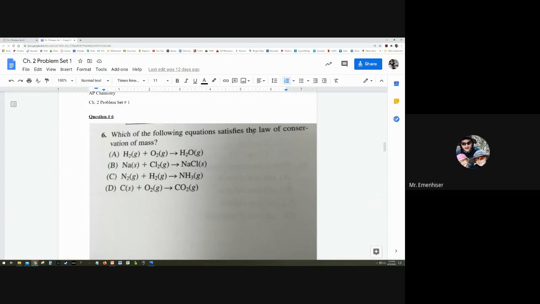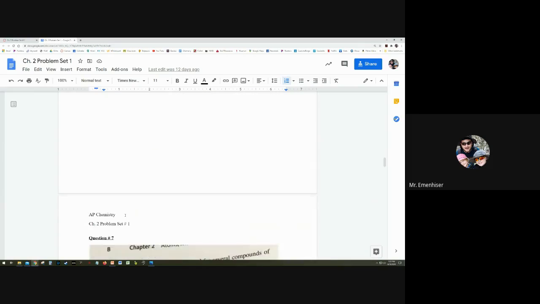Which of the following equations satisfy the law of conservation of mass? So if you look at each of these, this one's not balanced. Why is it not balanced? I have 2 oxygens here, only 1 here. So that doesn't work. Over here, I got 2 chlorines here, only 1 there. Not balanced. This one, same thing. I got 3 hydrogens, 2 hydrogens. Not balanced. This one's balanced. 1 carbon, 2 oxygens, 1 carbon, 2 oxygens. So this is D.